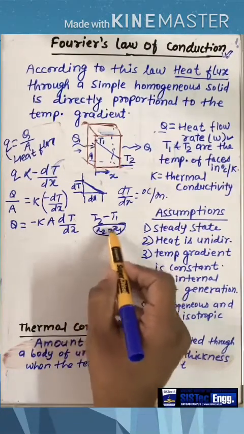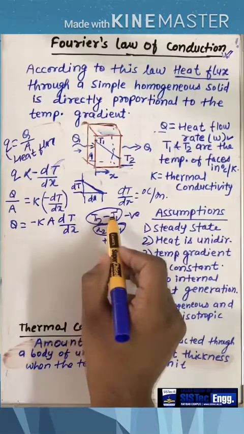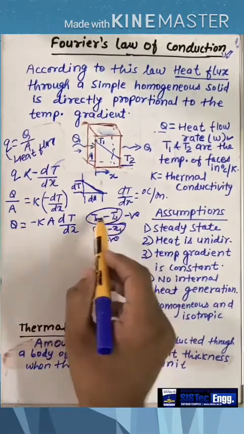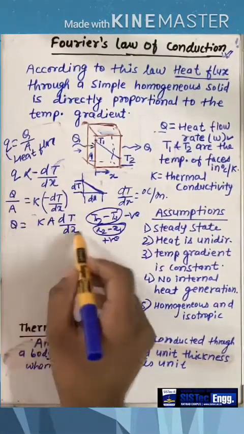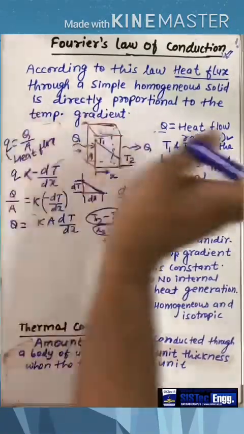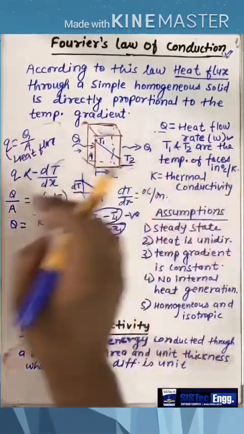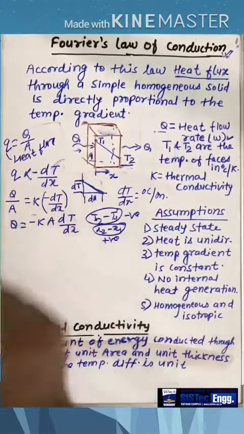This term is positive, but this term is negative, since T2 is lesser and T1 is higher. So if we do not put this negative sign, the value of q will be negative, which is not true, because it is flowing in the x positive direction, so it should be a positive value. So to make it positive, we apply a negative sign.